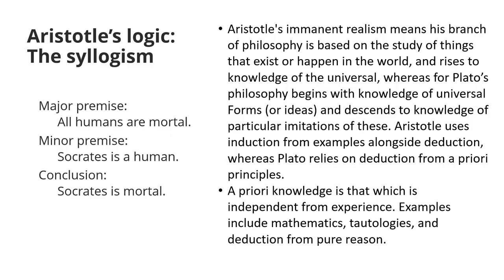And if you don't know, a priori knowledge is that which is independent from experience. It includes mathematics, tautology, and deduction from pure reason. This is the idea of knowing something is true because you read a proof that something is true, but never actually applying anything that uses that proof or that property. And that's a priori knowledge. You know it independent of use.